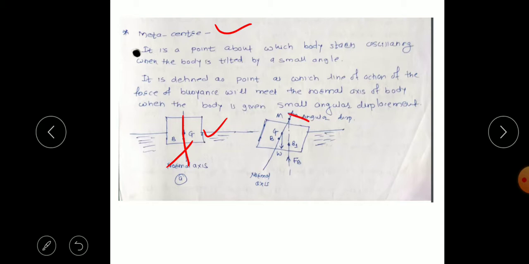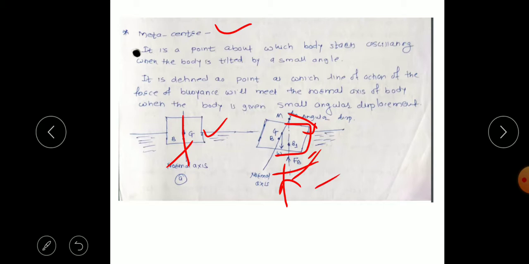When this object is given angular displacement, the volume on the right side will be more. That means it displaces more water there, so the force of buoyancy will now shift to the right side.